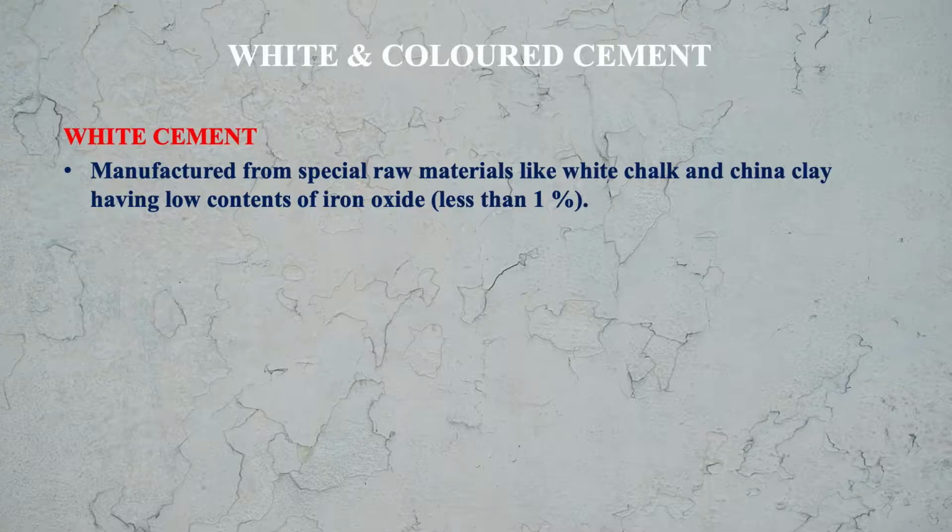Now let us take the next cement, white and colored cements. What is white cement here? White cement is manufactured from special raw materials like white chalk and china clay, which have a low content of iron oxide, less than 1%.